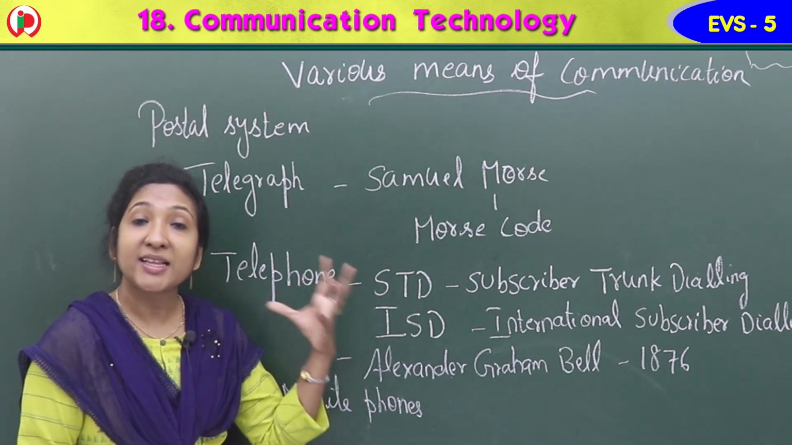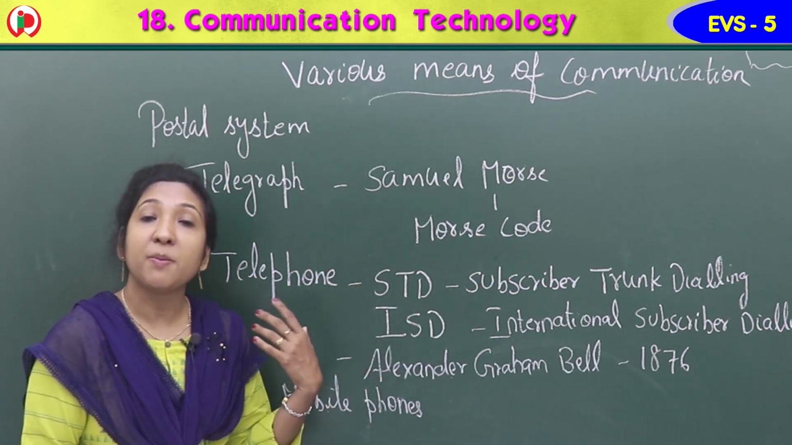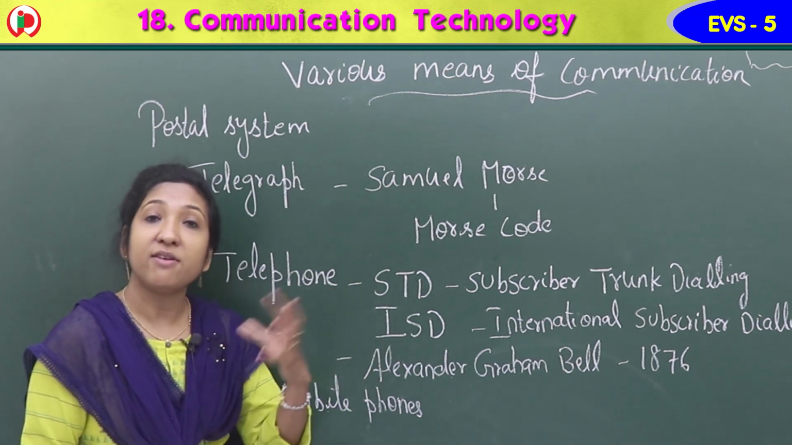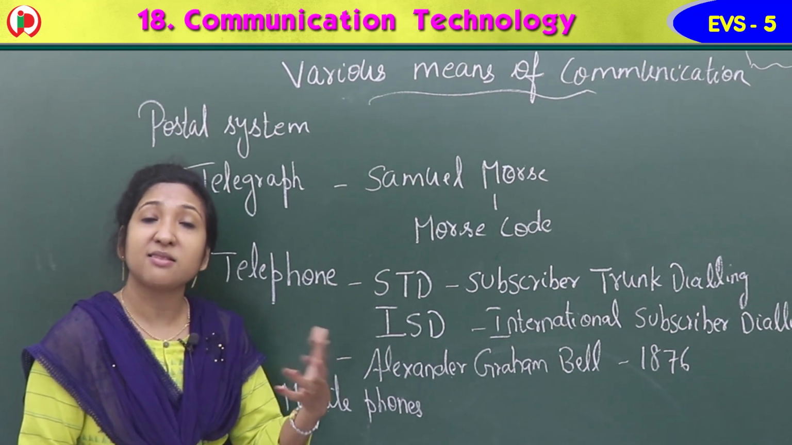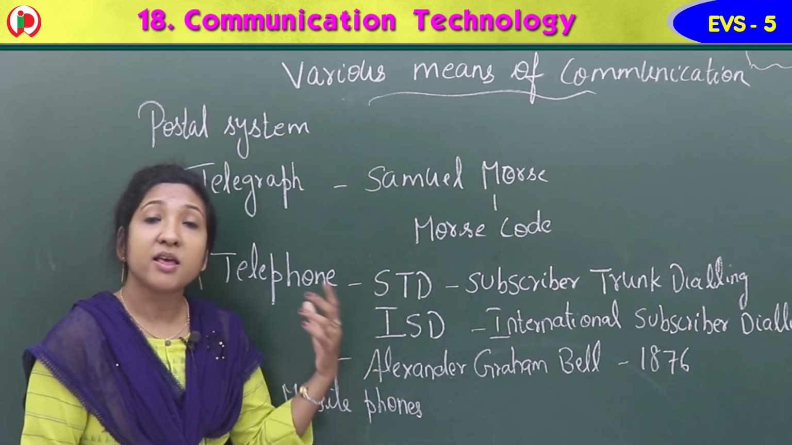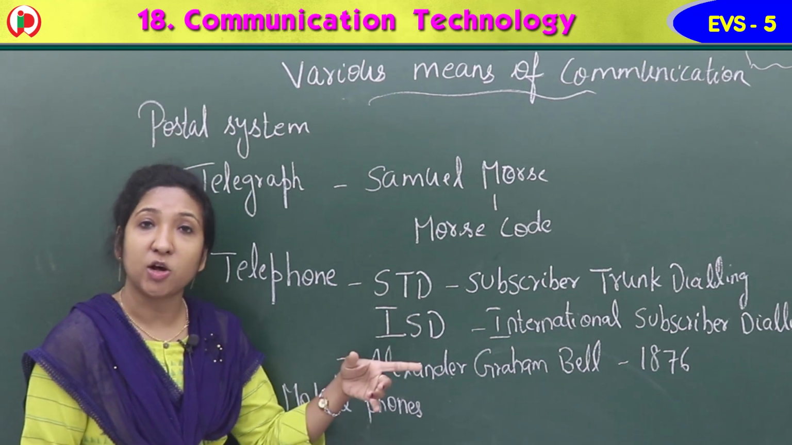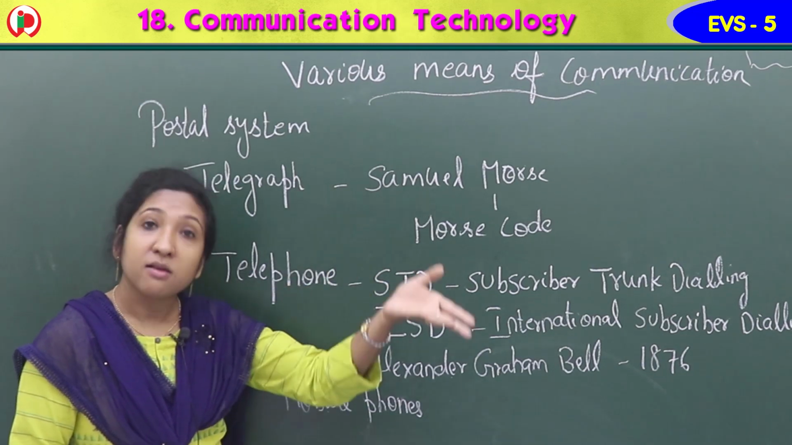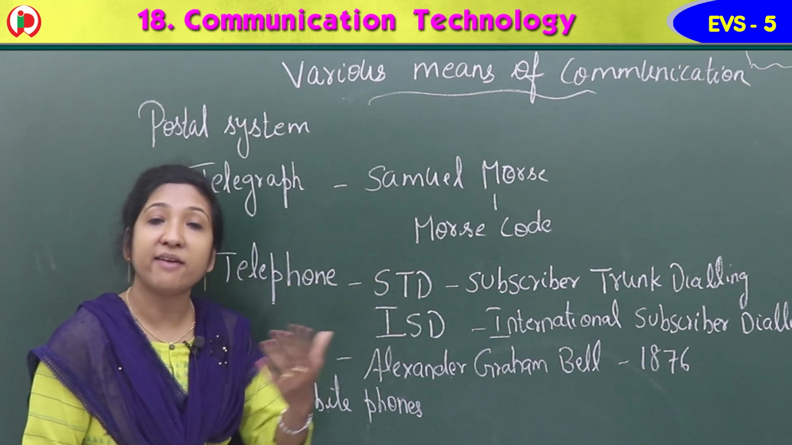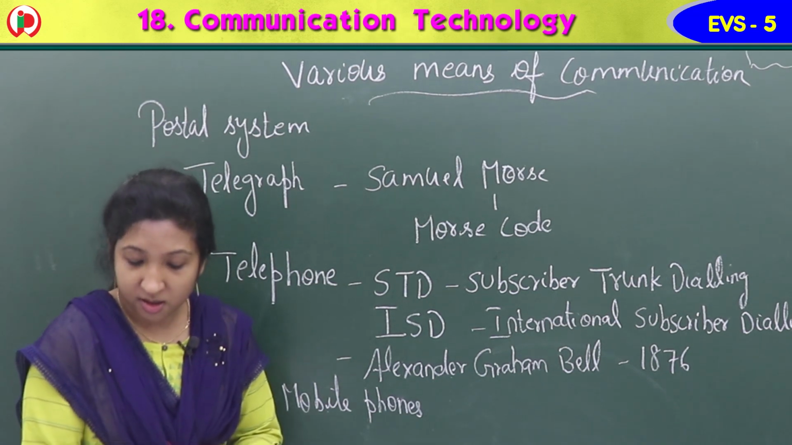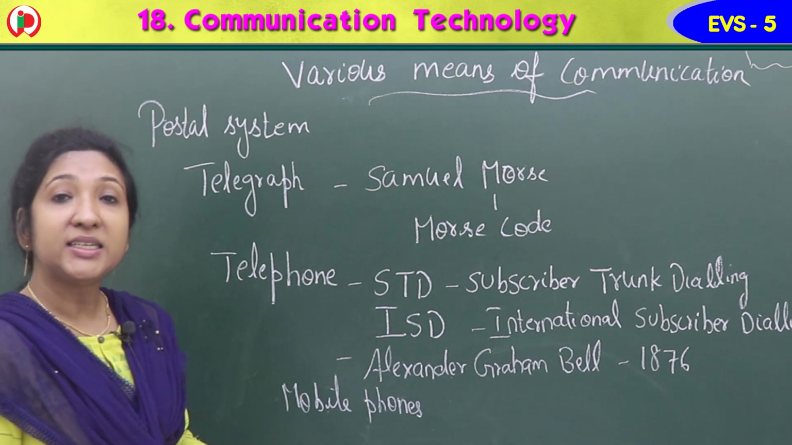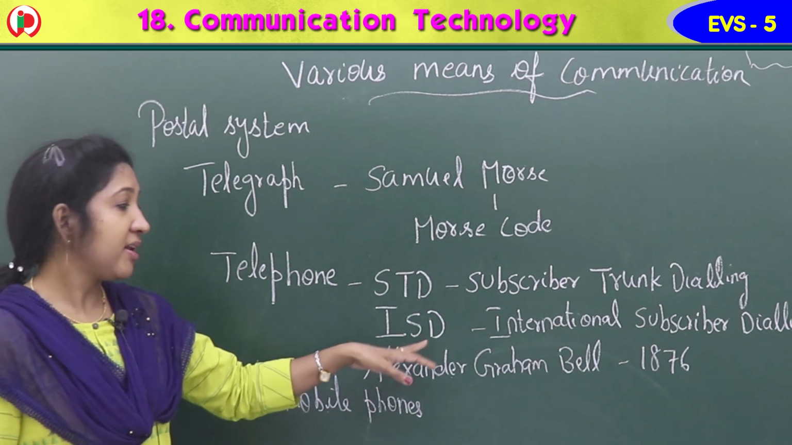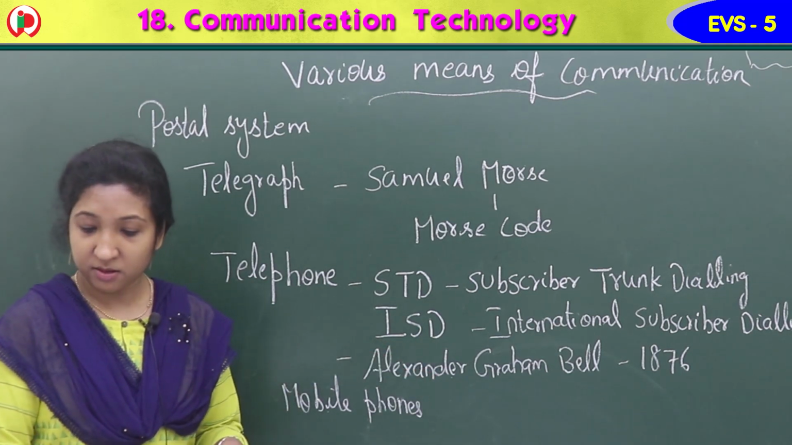STD is the facility for people to talk to a person anywhere in the country. In India, wherever our cousins, relatives, friends are, if we have this STD facility in the phone, we can talk. ISD is a facility to talk to a person who is abroad, outside our country. So STD means subscriber trunk dialing, and ISD is international subscriber dialing.